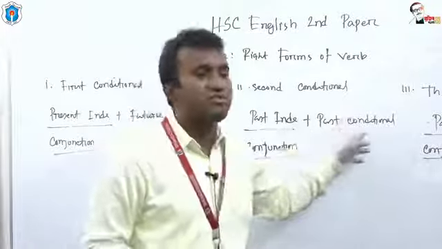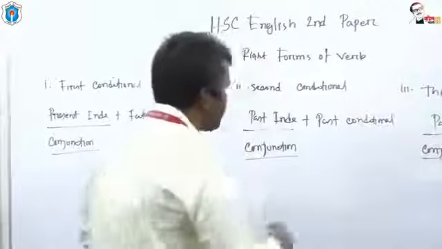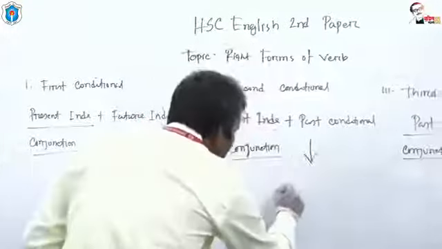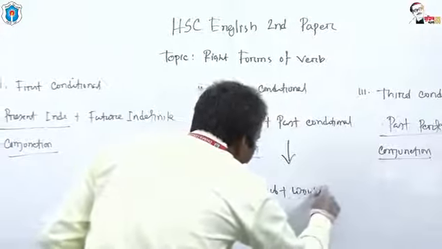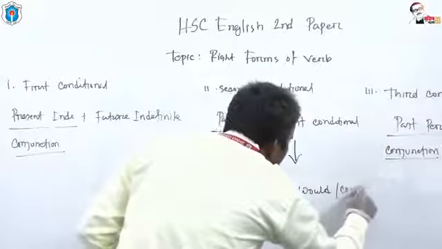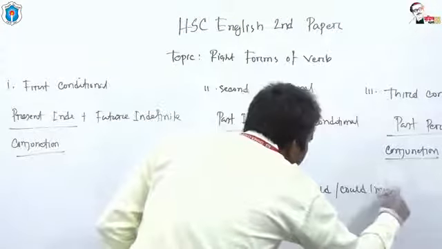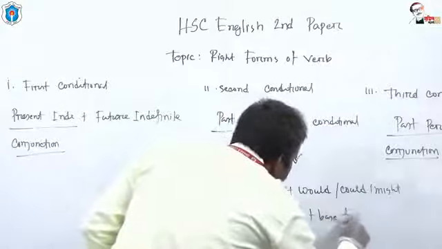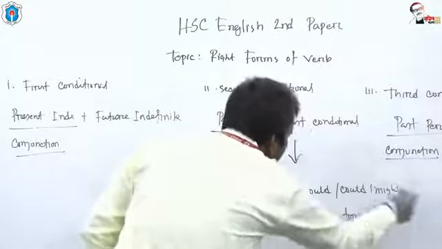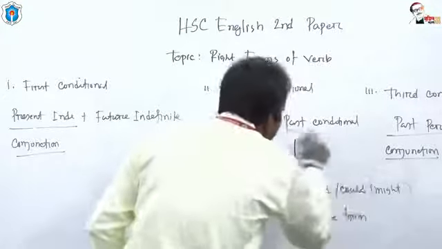And what is the structure of past conditional? Subject, then would or could or might, then base form. This is the structure of past conditional.